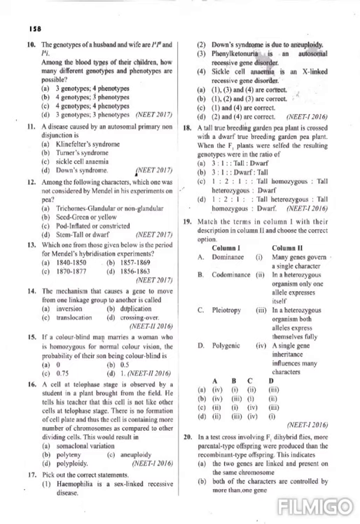Next question. Pick out the correct statements. Statement 1: hemophilia is a sex-linked recessive disease. Statement 2: Down syndrome is due to aneuploidy. Statement 3: phenylketonuria is an autosomal recessive gene disorder. Statement 4: sickle cell anemia is an X-linked recessive gene disorder.